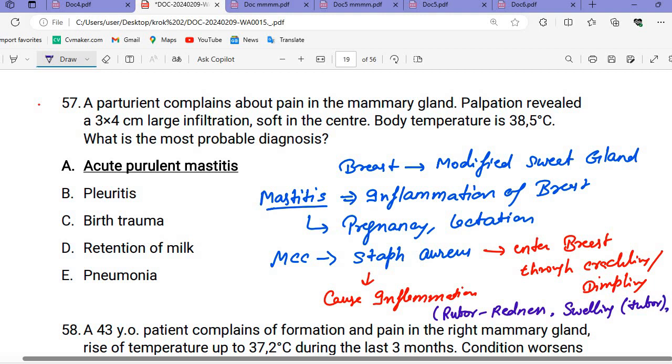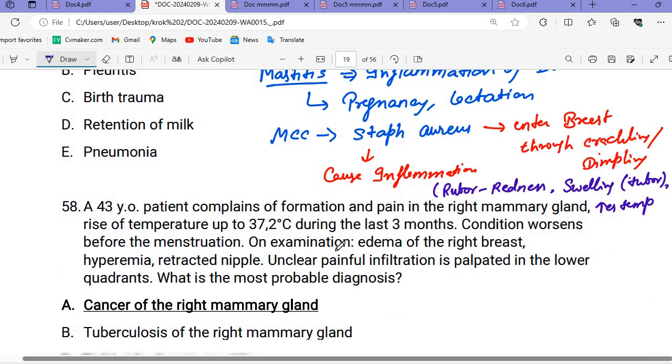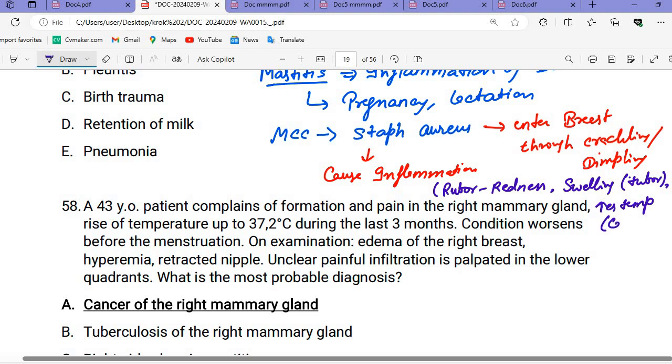Then after the swelling, we will have an increase in what? Temperature. There will be an increase in temperature, which we call calor. And there will be pain. Pain means dolor. So rubor, tumor, calor and dolor. These are the inflammatory signs that we will see in this condition.